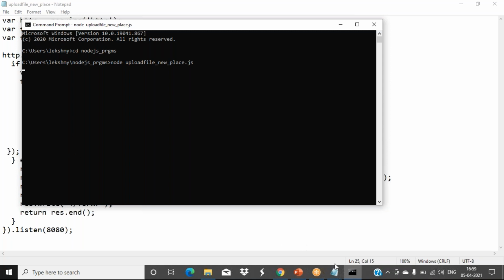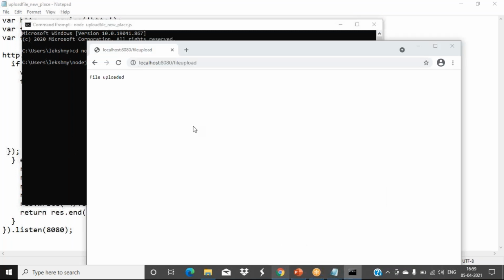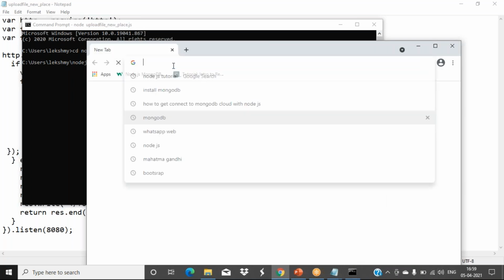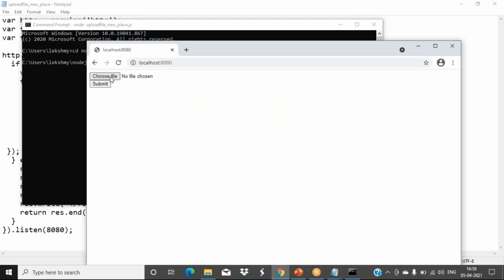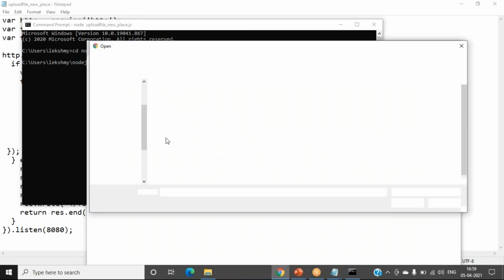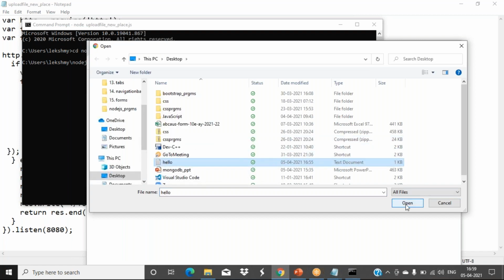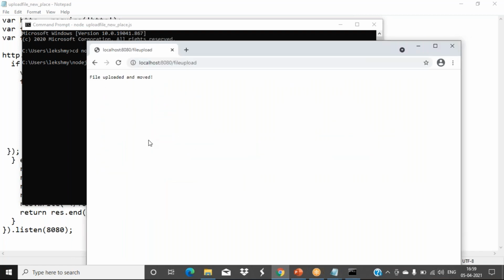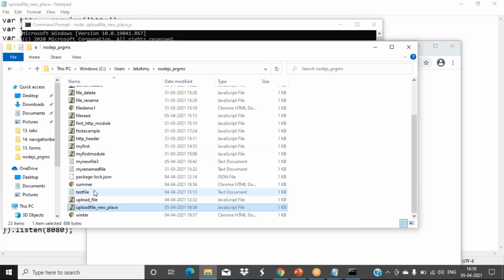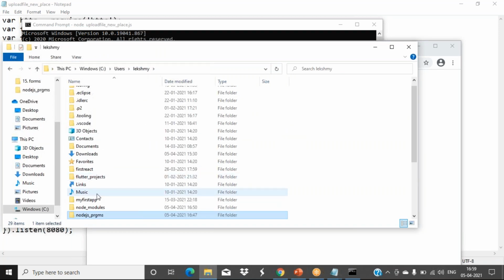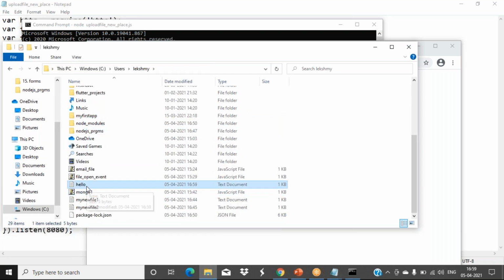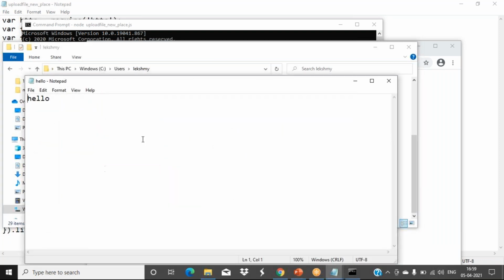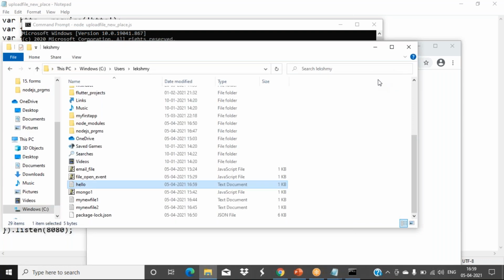Okay, we don't have error here. Open your browser. Or else you can refresh that. So choose the file. So file uploaded and moved. Already it was there in the desktop, no? We have given the path here only. So see, there also I got it. The same file only. Okay, fine.